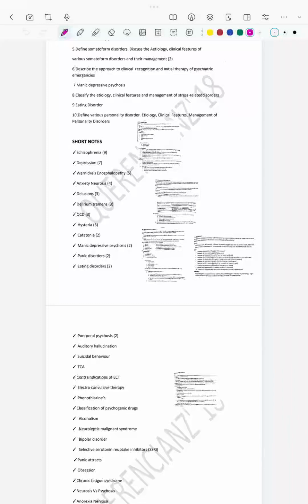Basically, epidemiology: the age is less than 20 years, and male-female predisposition is equal. To diagnose OCD, it is more than 2 weeks. All other related disorders are more than 6 months. And management of OCD is pharmacological, psychological, and surgery.